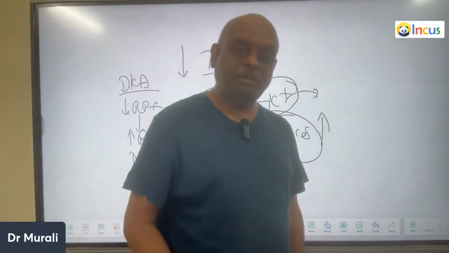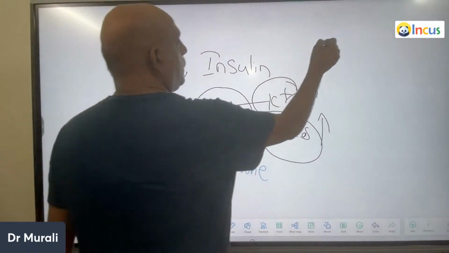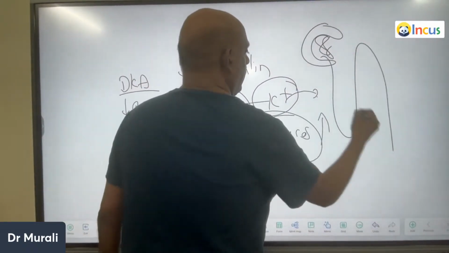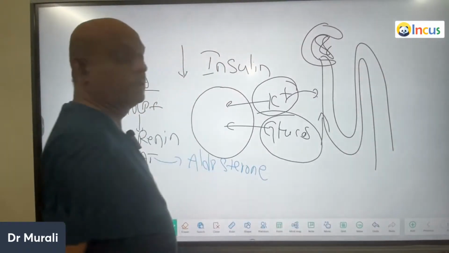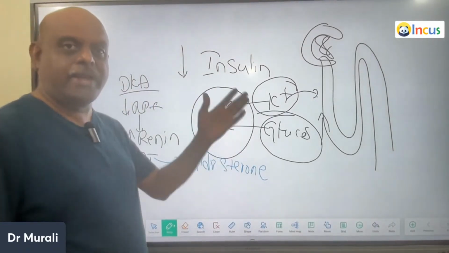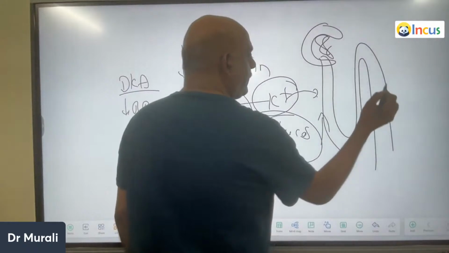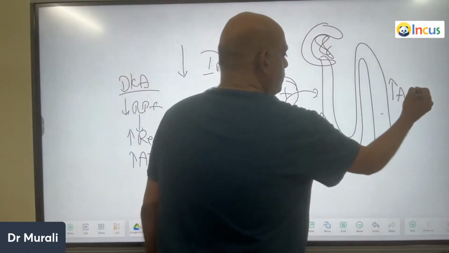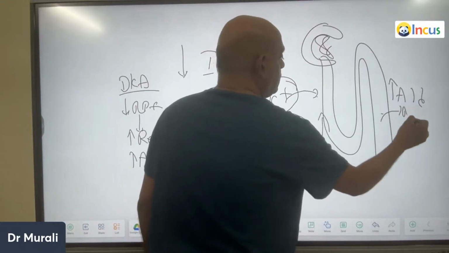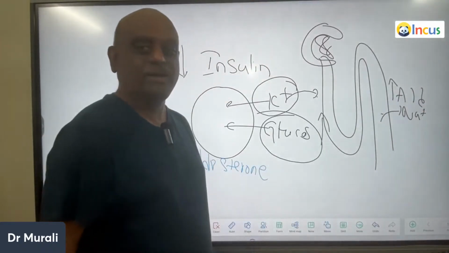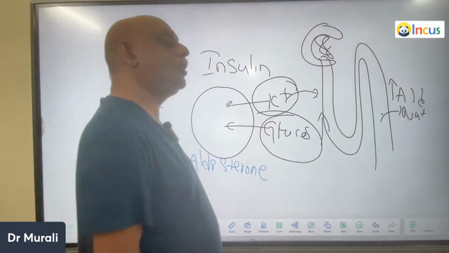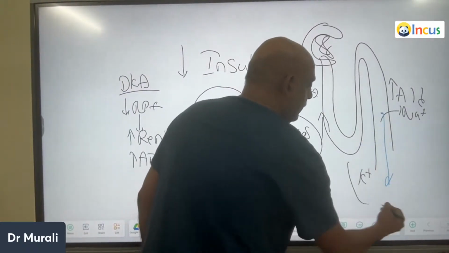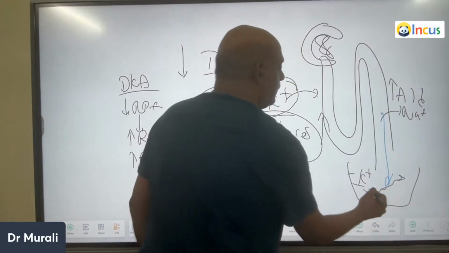So, doctor, you should remember, aldosterone, typically you have the glomerulus, Bowman's capsule, the ascending and descending limb of loop of Henle and collecting duct. At this level, high aldosterone will lead to retention of sodium back into the body, and loss of potassium into the urine.